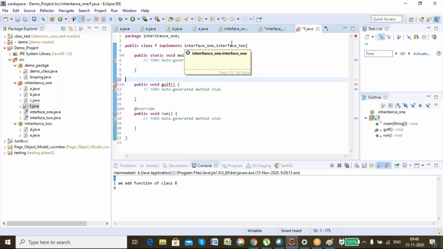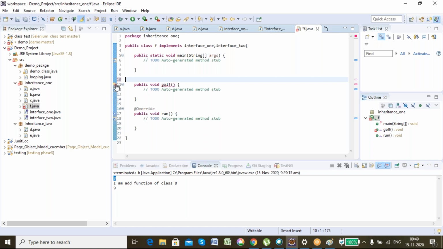We cannot have multiple inheritance using an abstract class because it is a normal class only, a subtype of class. As we know, using a class we cannot have multiple inheritance, but using interface we can have multiple inheritance.